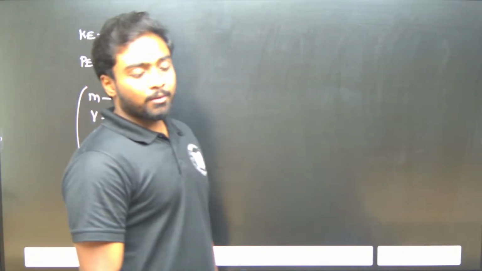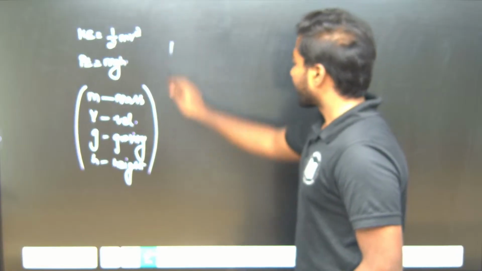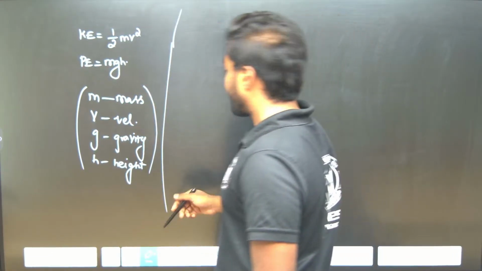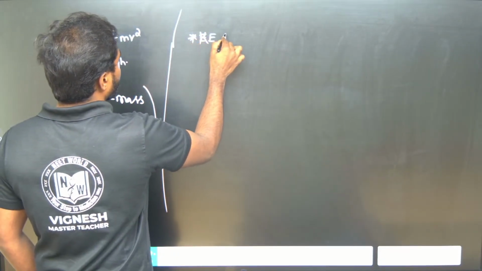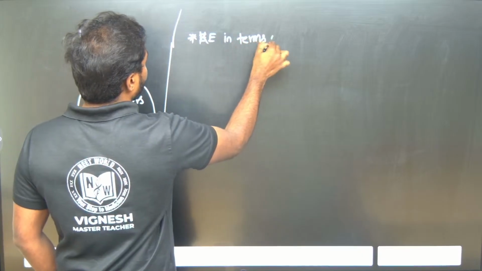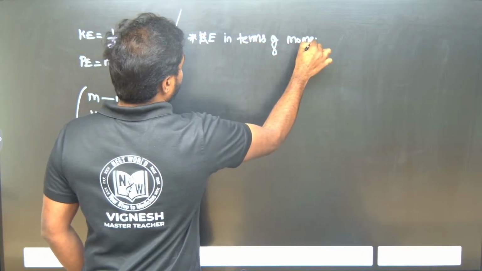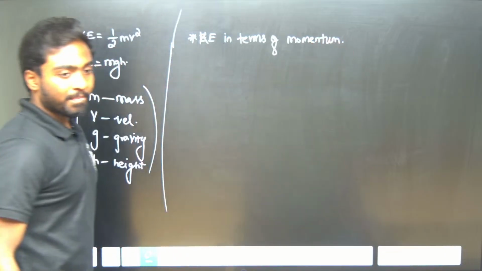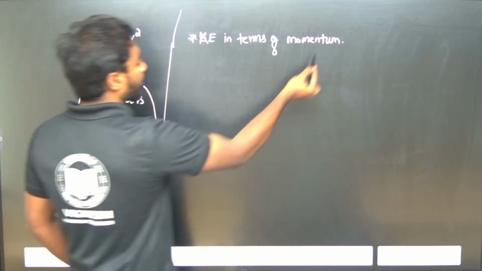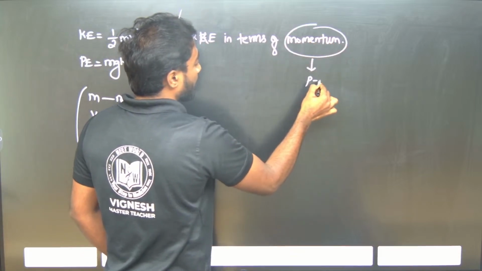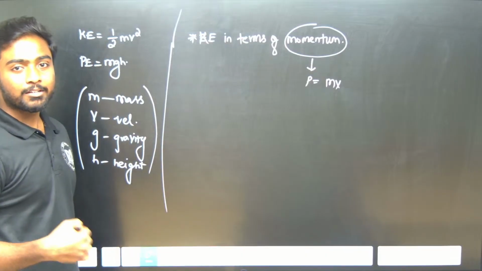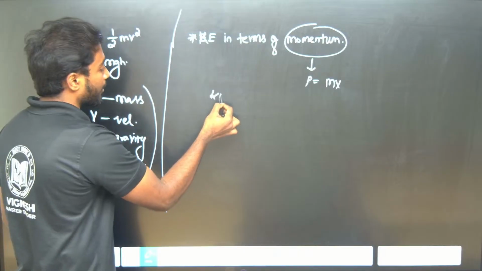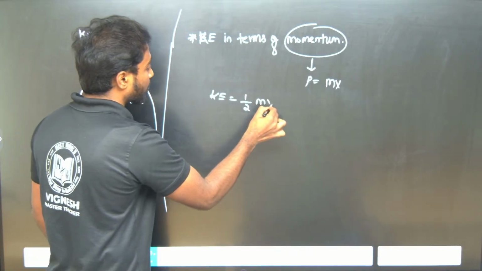So this is the thing. When we talk about kinetic energy, there is another important point: kinetic energy in terms of momentum. What is the formula for momentum? Mass into velocity. So I need kinetic energy in terms of momentum. Kinetic energy is 1 by 2 mv square.